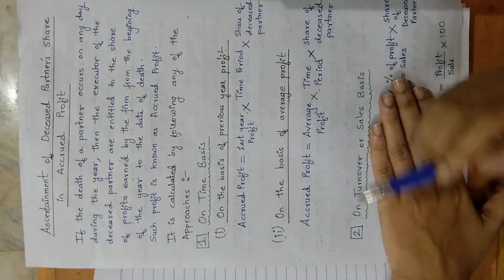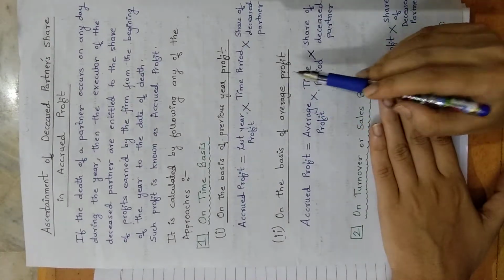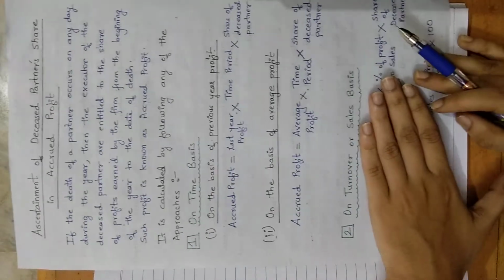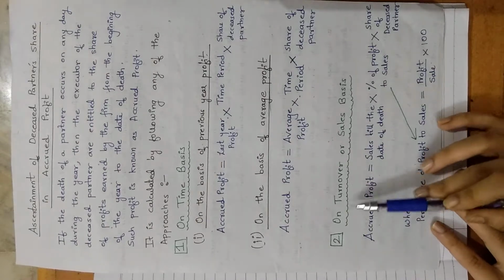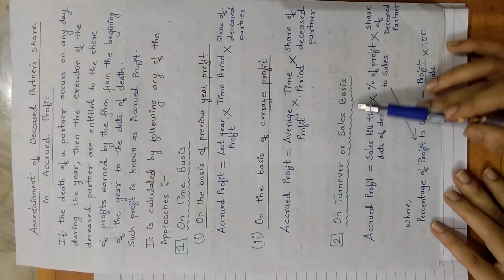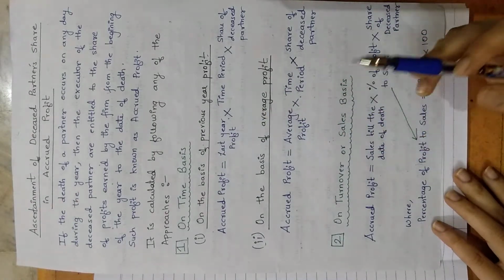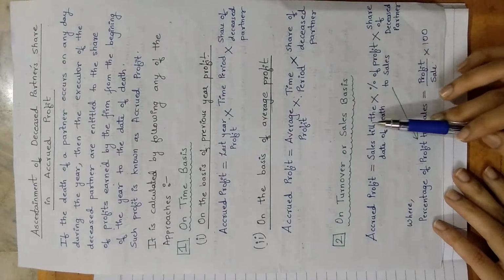Similarly, there is another method that we have seen, taking the average profit, how we can calculate accrued profit. Now what is new that you are going to learn in the death of a partner is this new method, on turnover or on sales basis. हाजी वयल्यान आमी already problem घेतिल्ले आसा in retirement of a partner. This we have not taken.